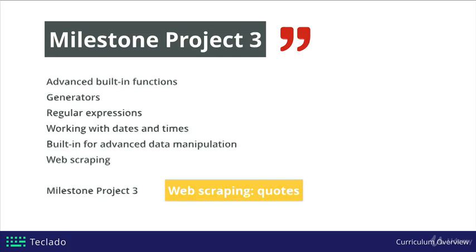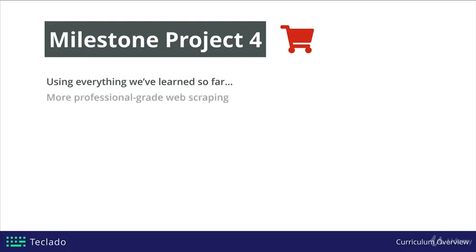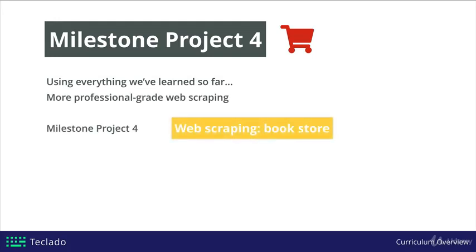Then we'll move on to milestone project number 4, which will also be a scraper, but a much more complicated one, looking at scraping an online store, so we can get information from it. For example, the items that are available in stock and how much they cost. You could use this to set alarms for yourself when an item goes on sale, for example. And for this, we'll use everything we've learned so far and more professional grade web scraping. This will be our 4th milestone project.